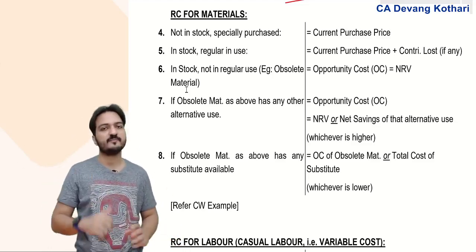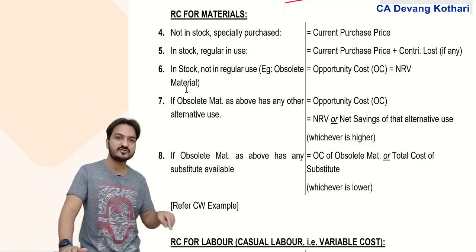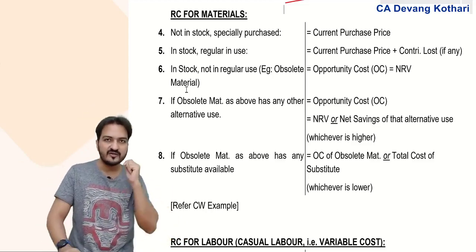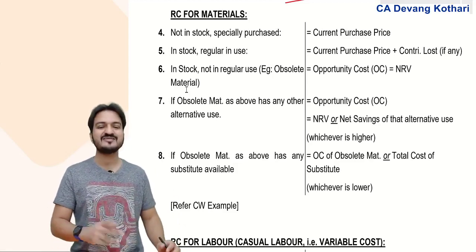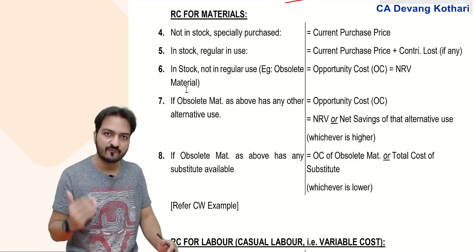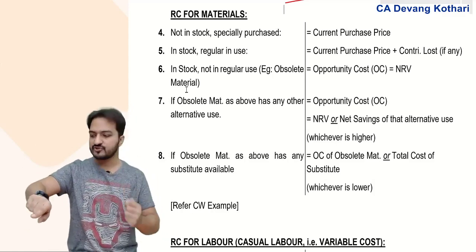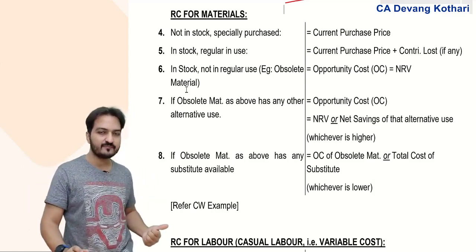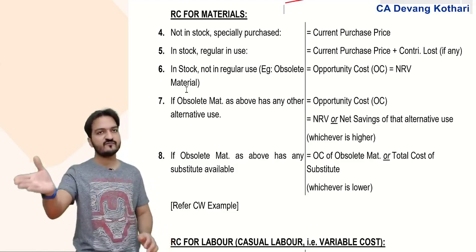The only other use for this obsolete material was to sell it for scrap. Because of the new offer, I will lose the opportunity of getting this scrap value.